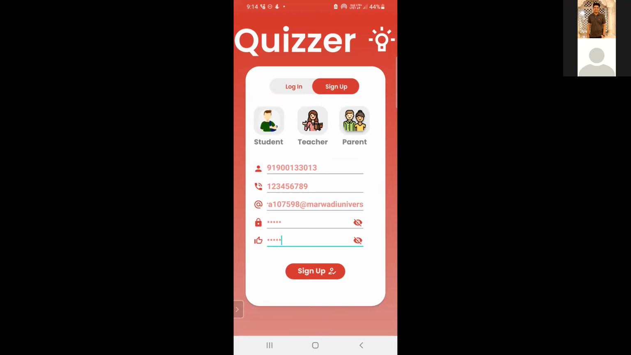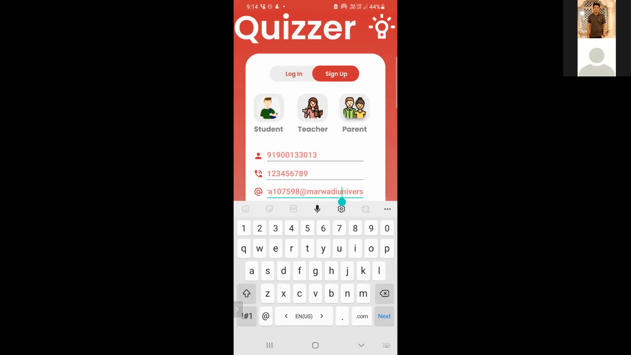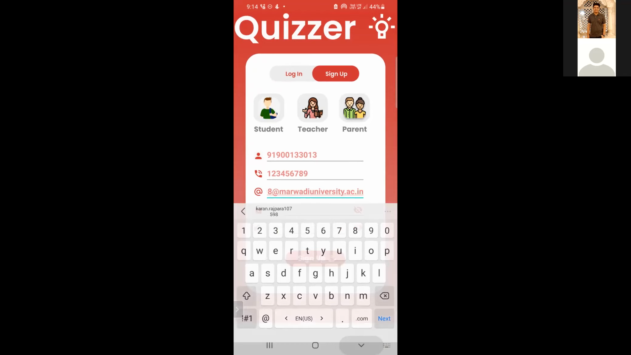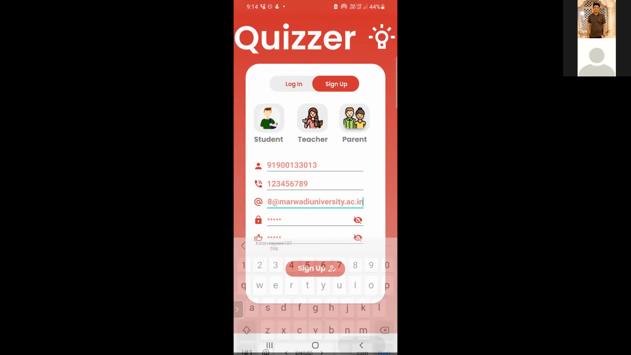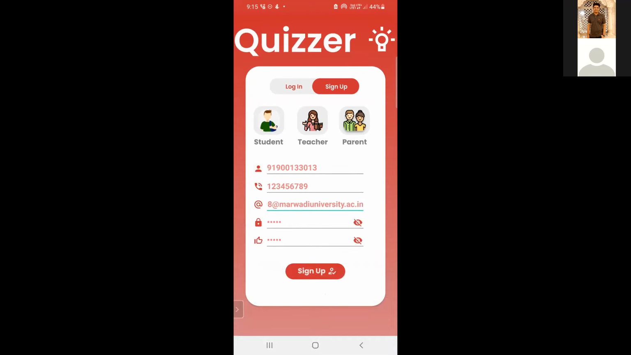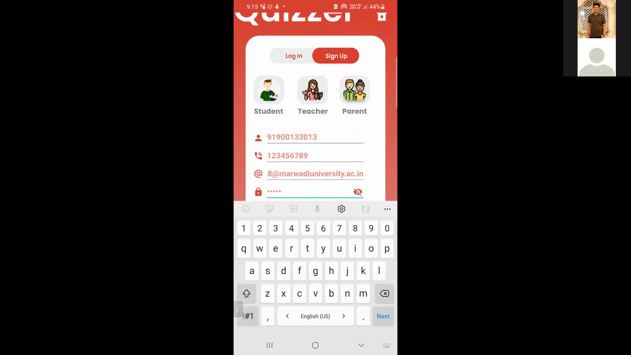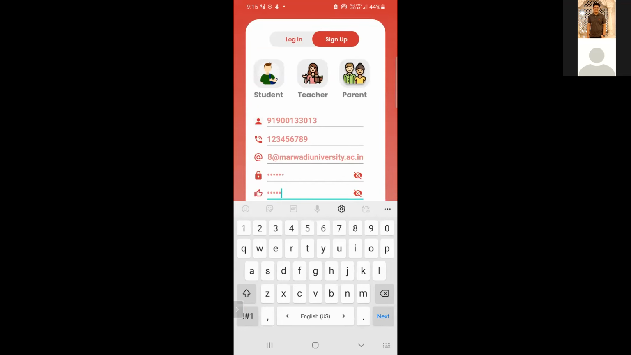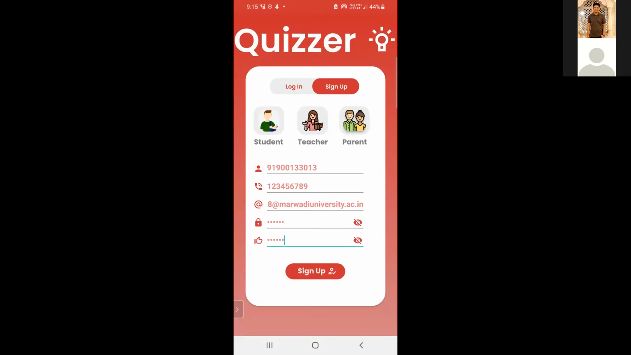So this says the email address is badly formatted. Let me make it correct. Now we have also put a condition that the password should be at least 6 characters long. So I have entered 5 characters, and it will give us a warning that the given password is invalid. It should be at least 6 characters. So let me put 6 characters. Now when I click on the sign up button,